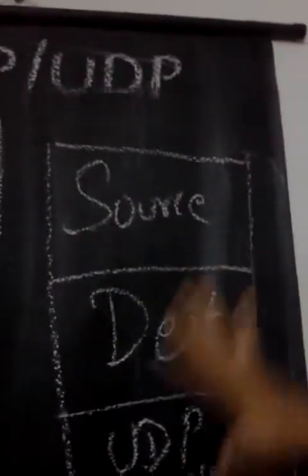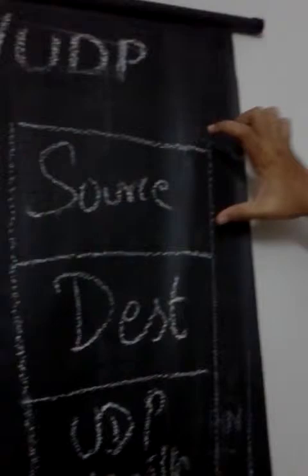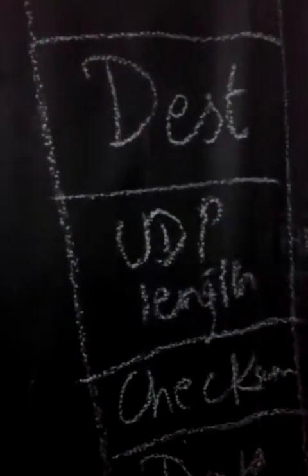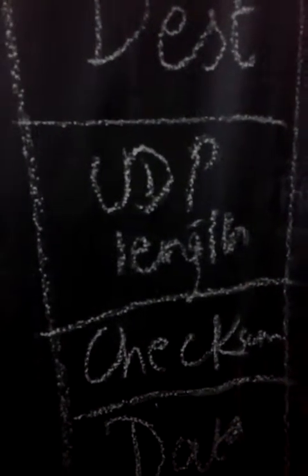This is the TCP. Coming to the UDP, this is the message format of the UDP. We have the same source port, destination port, UDP length. What is the length of the UDP? Next we have the checksum. We use the checksum to find out whether any errors are there or not. Error checking depends here on the checksum. Finally, we have the data. These two are the formats of TCP and UDP.